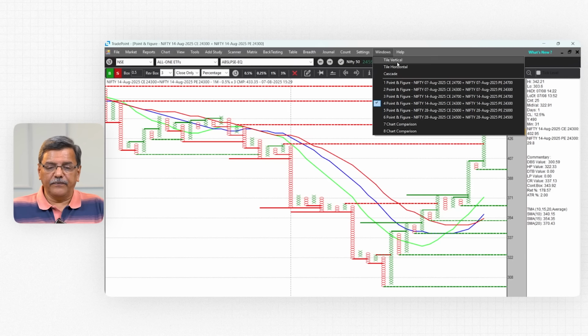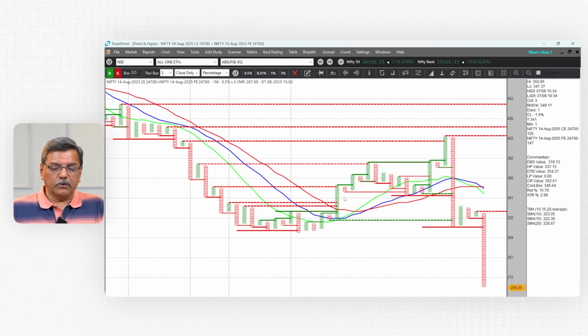Now if I take the 24,700 straddle of next week, so here in the morning it was going up. Again at 130, 135 it topped out, started coming down. Then there was a huge anchor column. Of course, Nifty went up quite sharply after 130 for the last couple of hours. And now what is the direction of the straddle?